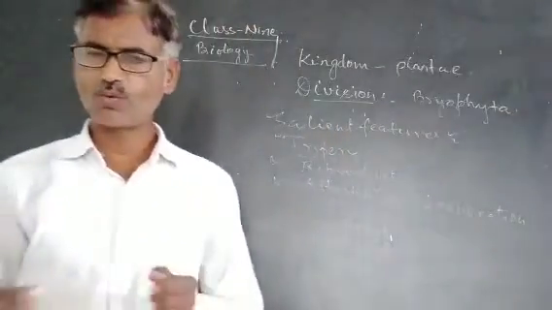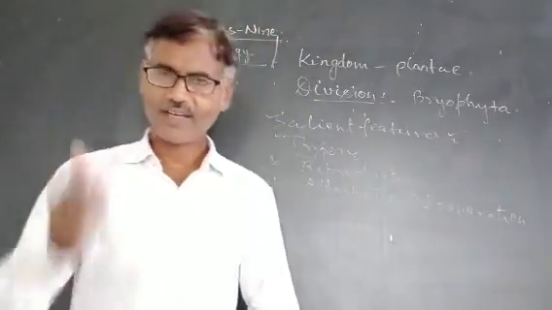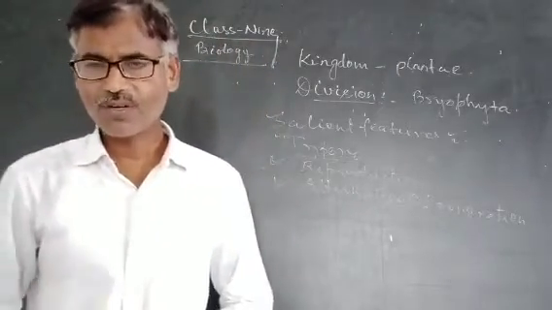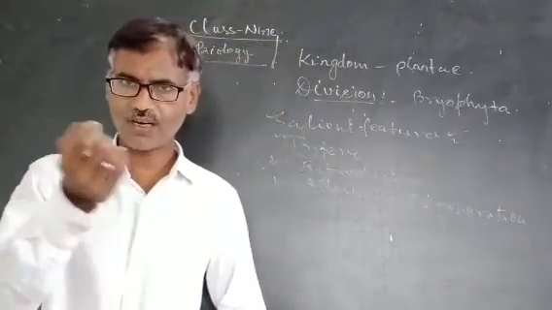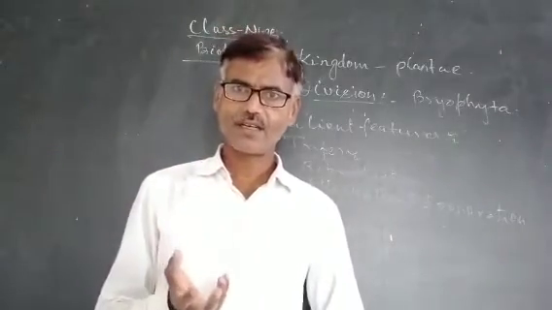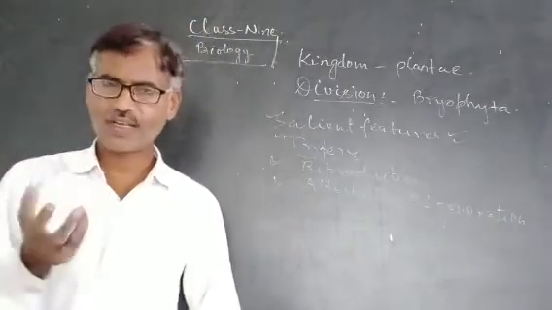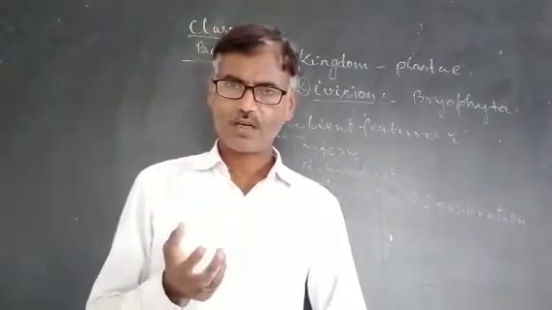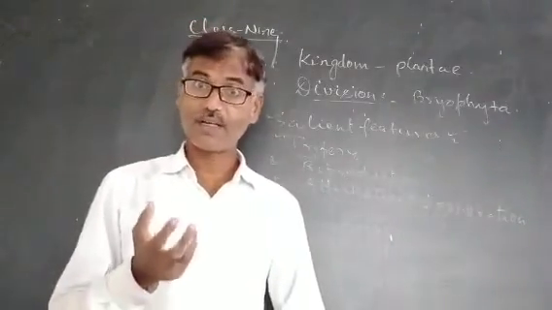Reproduction in bryophytes. How do bryophytes reproduce? These plants reproduce by asexual method as well as sexual method. Asexual reproduction takes place by means of spores. Spores are small spherical structures which are formed in a special sac-like sporangium, or spore case. In a spore case, spores are formed due to division of spore mother cells. Spores are borne by the sporophyte.